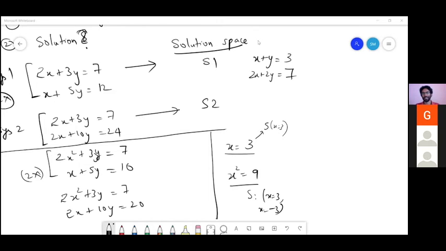Right. So basically, now there are two things here. Taking the solution space S1 as a single whole is slightly different. But taking elements of S1 and showing that each element of S1 lies in S2 and each element of S2 lies in S1 is a little different.